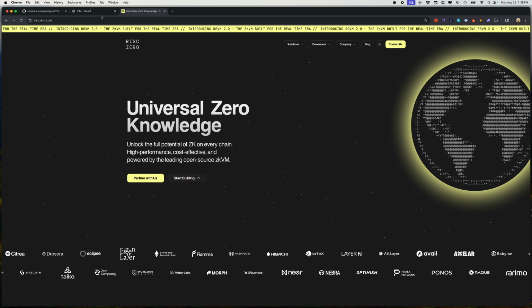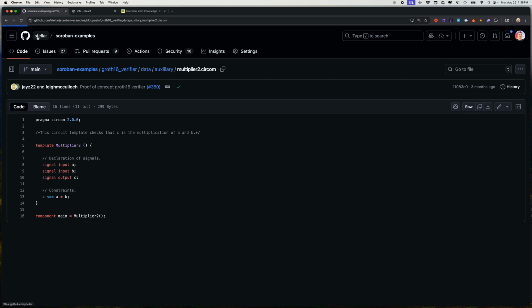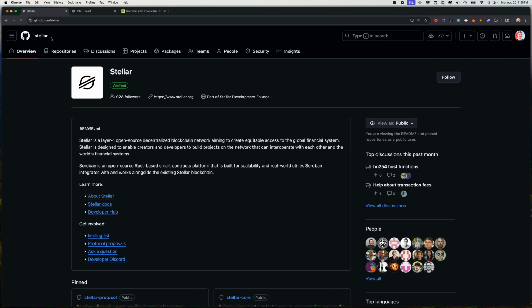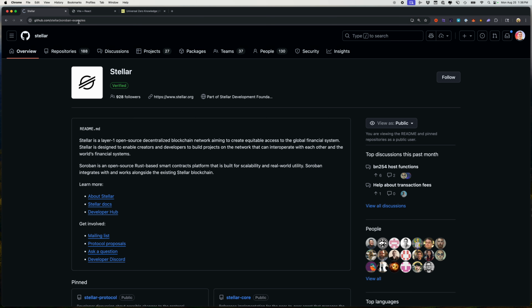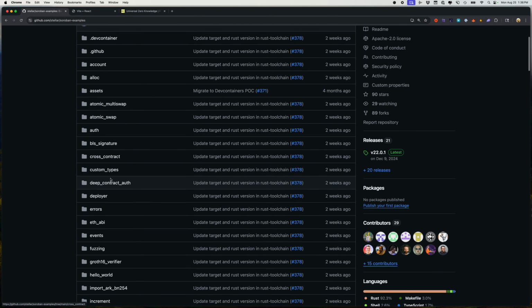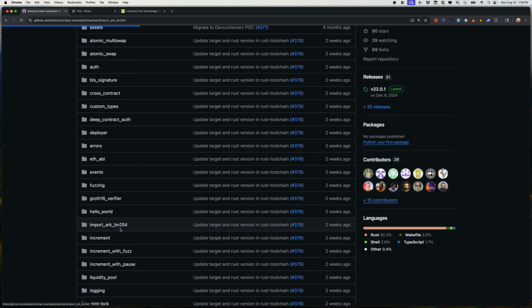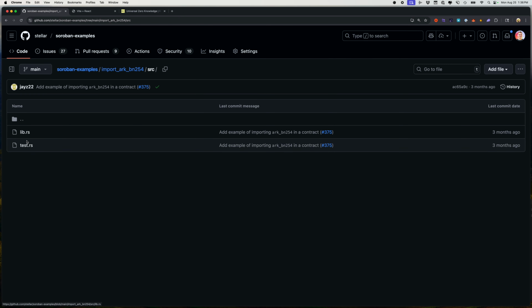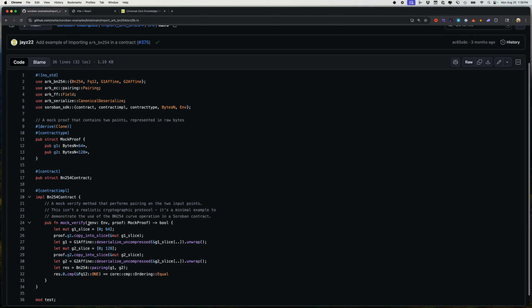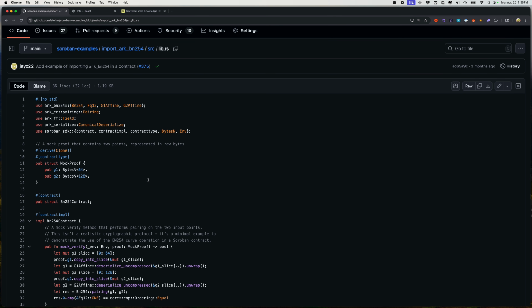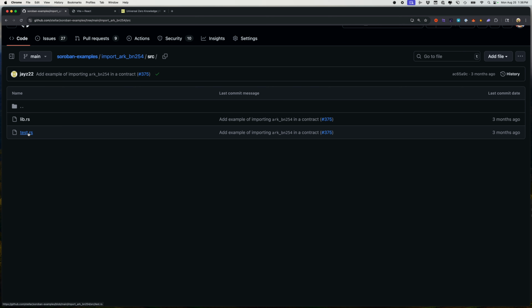I guess I think we have an example. Actually, it just doesn't use the host environment. Oops, wrong one. Stellar. It uses the guest to do the BN254, which is going to be incredibly expensive. I don't even think this would work on mainnet to prove this, but I don't know that for a fact. So I might actually go back and try to use this example to do a proof of one of these RISC-Zero.